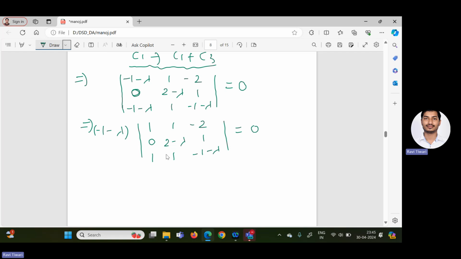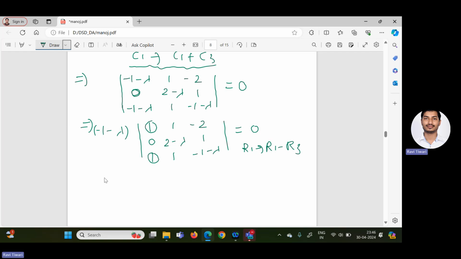So now directly you can solve, because 1 minus lambda you have taken outside. Now this entire expression you can get in a quadratic equation, so it's easy to solve. Otherwise we can apply R1 equal to R1 minus R3, because here you are getting 1 and here also we are getting 1. So by applying this row operation R1 equal to R1 minus R3.